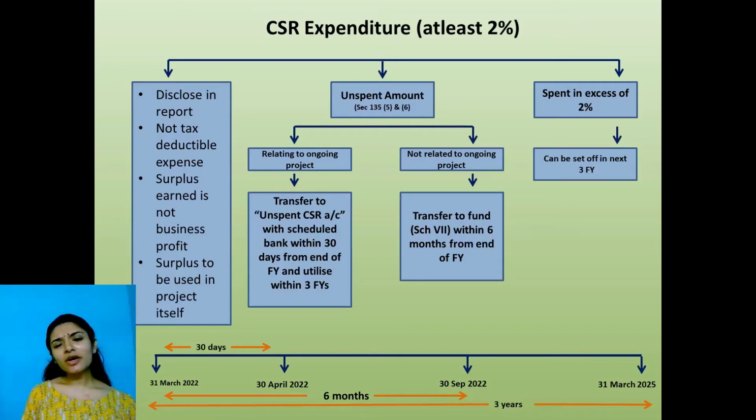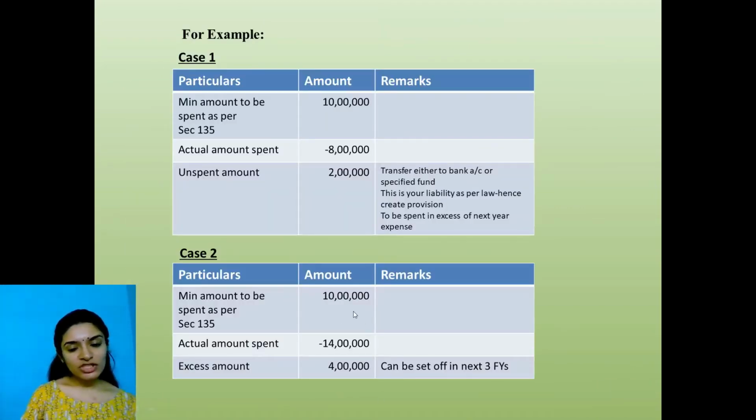Okay. Now, that is in relation to unspent amount. What if I have spent in excess? Here, look at case 2. I was supposed to spend 10 lakhs, but I spent 14 lakhs, which means 4 lakhs in excess. Can I set off this 4 lakhs in the next financial year? Now, before the amendment, you cannot do any set off. But because of the amendment, now the Act is telling, yes, you can set off for the next 3 financial years. If I've spent extra 4 lakhs, and if in the next year I have to spend 15 lakhs, like how I told you, you came and calculated and you told me 15 lakhs I have to spend, then the net amount, 11 lakhs, is what I have to spend in the next year. I hope this is very clear.